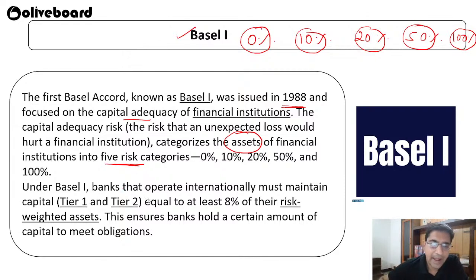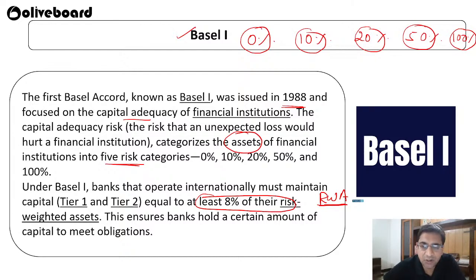Under Basel 1, banks that operate internationally must maintain tier 1 and tier 2 capital equal to at least 8% of their risk weighted assets, RWA. So any bank working internationally has to maintain at least 8% of its risk weighted assets as tier 1 and tier 2 capital.